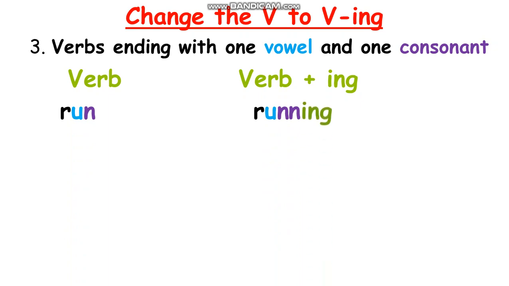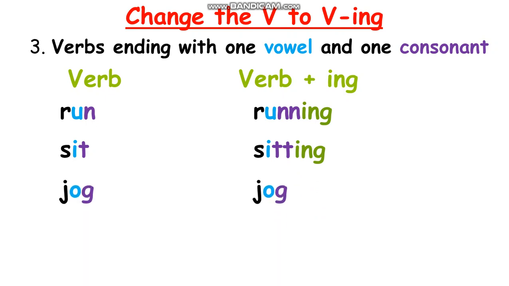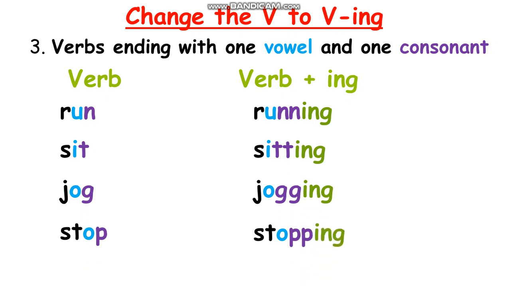I already taught you about this, and I hope you still remember, okay? How about sit? We also add one more T and then add ing. Very good. Sit, sitting. Jog: add one more G and then add ing, jogging. Stop: one more P and then add ing, stopping. Alright, I hope you still remember.